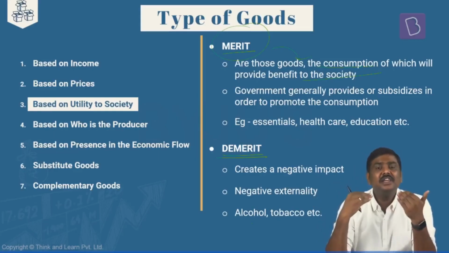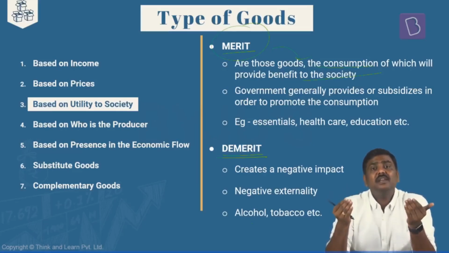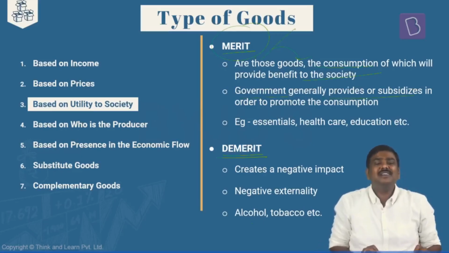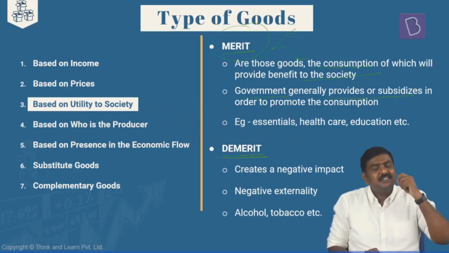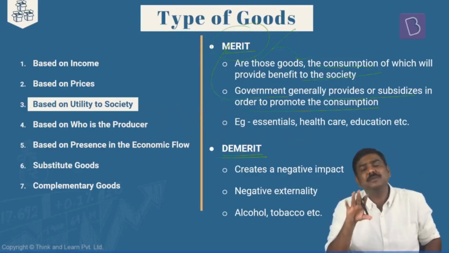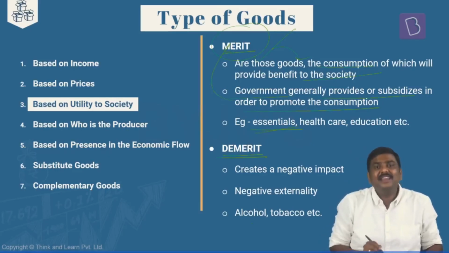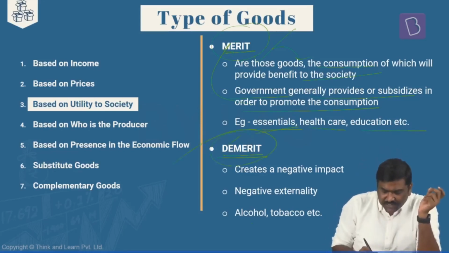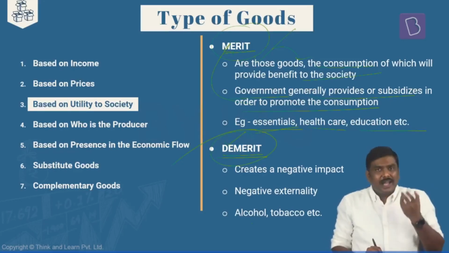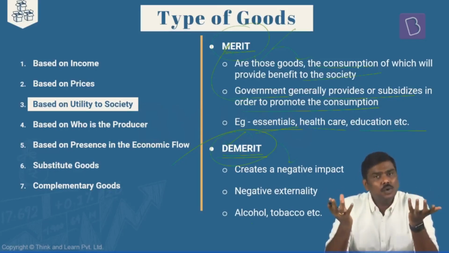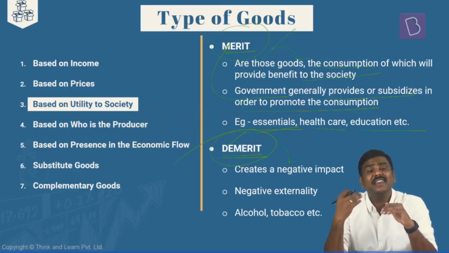That is essentially the benefit derived by the society because more and more of such goods are consumed. And that is the precise reason the government generally subsidizes or provides certain assistance to consumers so that more consumption of such goods takes place in the market. Examples of merit goods are essential goods in the market, the healthcare sector, education, etc. And on the other hand, there is also a set of goods referred to as demerit goods or non-merit goods. The idea of a demerit good essentially is that it will create a negative impact on the overall society as its consumption increases.